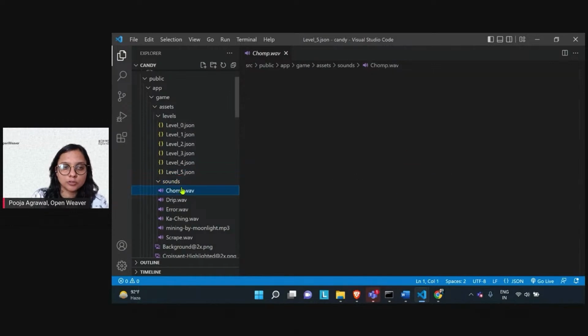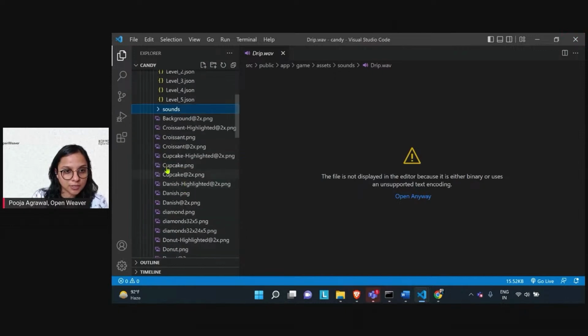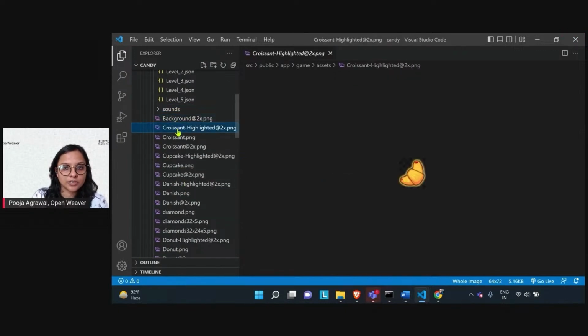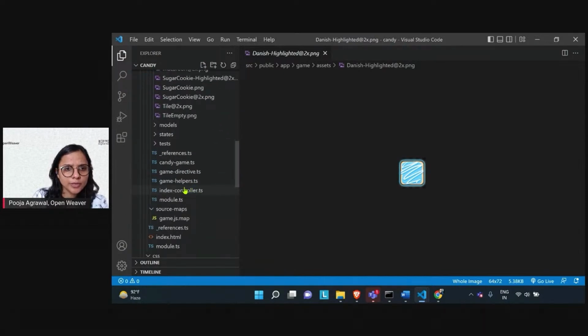In the assets we also have the different sounds which get played when you're swiping the candies, the background music, the error sound, and whatever images there are, like the croissant. We will basically use these as the assets for the game. You can load new assets, add new assets, and with the help of these, you can play the game.